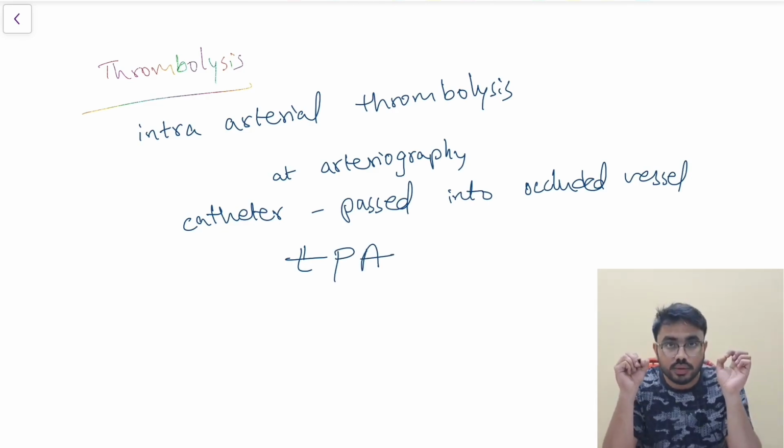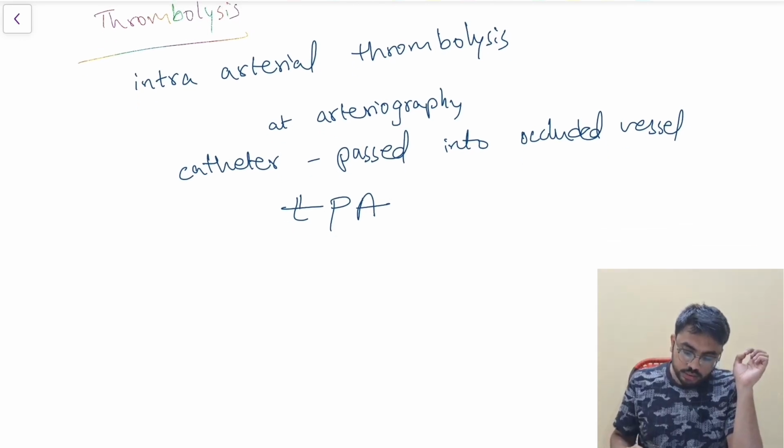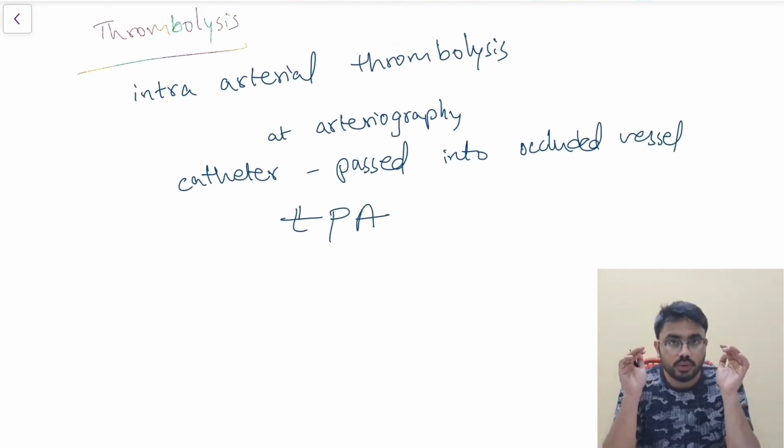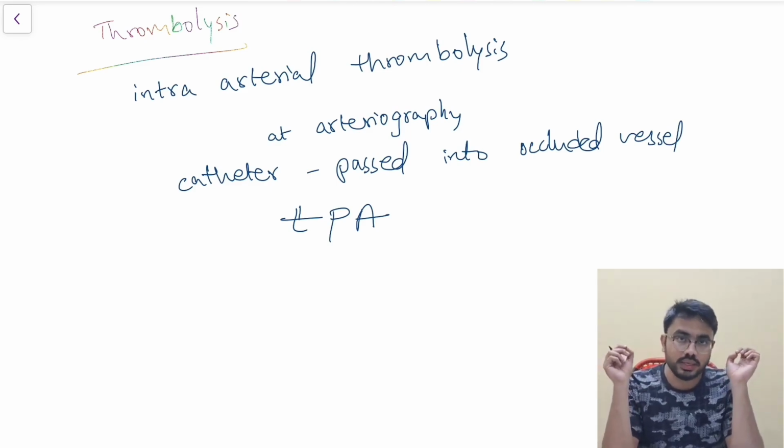What is the drug used in thrombolysis? Tissue plasminogen activator, TPA. I have to do arteriography, I have to pass the catheter into the occluded vessel, and then I have to inject tissue plasminogen activator. That is why I am using the term intra-arterial thrombolysis.